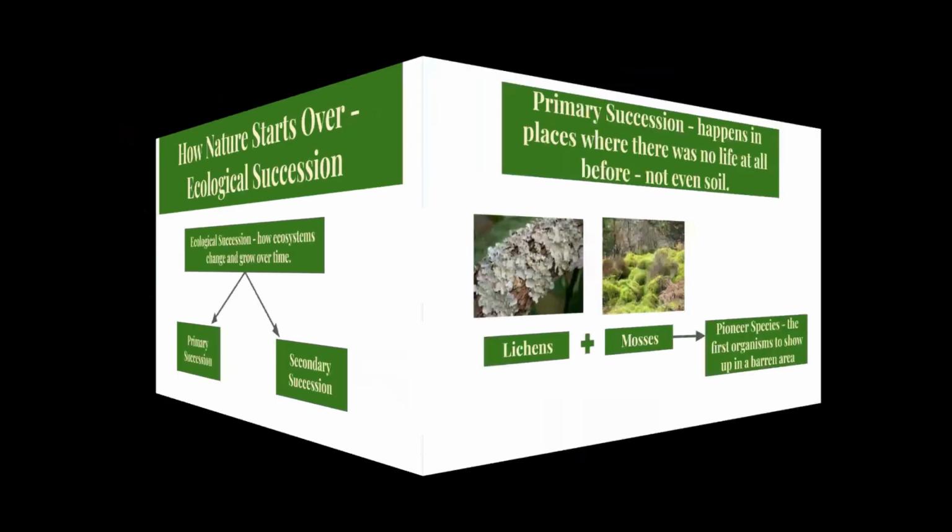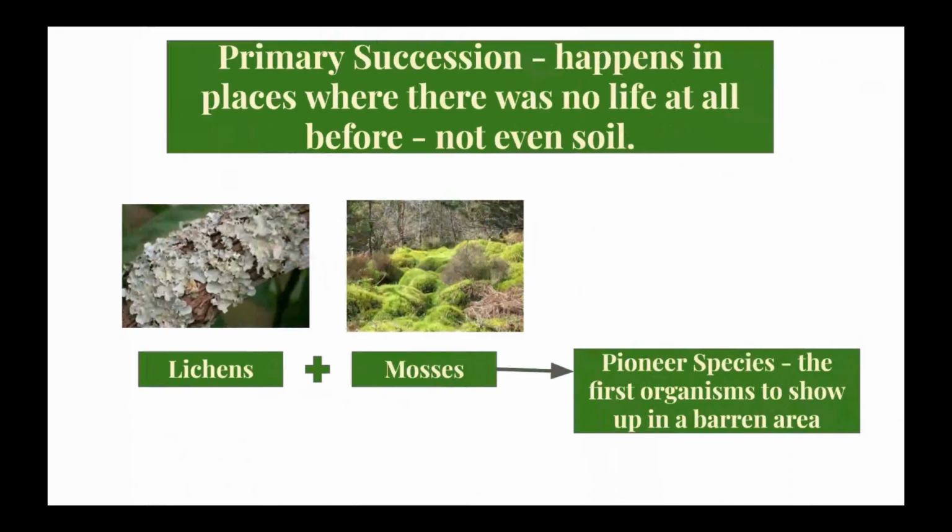First, let's start off with primary succession. Primary succession happens in places where there was no life at all before, not even soil, like after a volcanic eruption or when a glacier melts and leaves behind bare rock. So, how does life begin in a place like that?